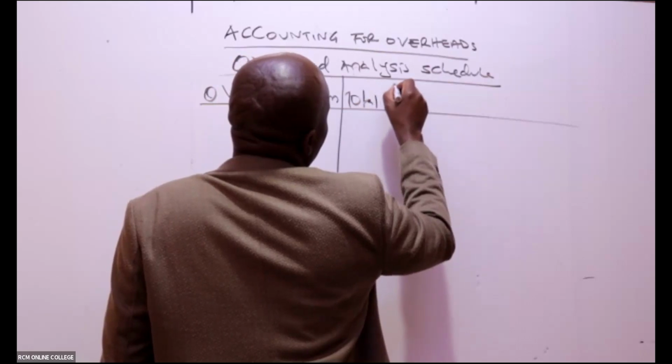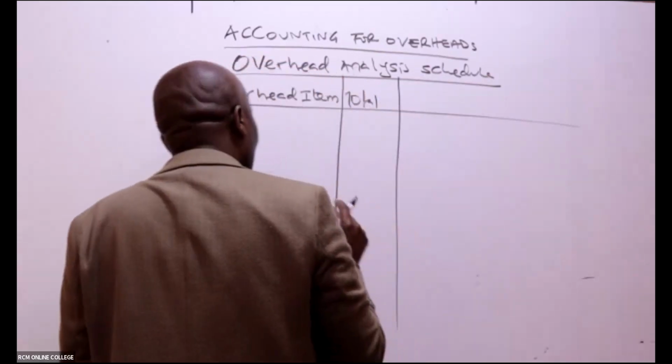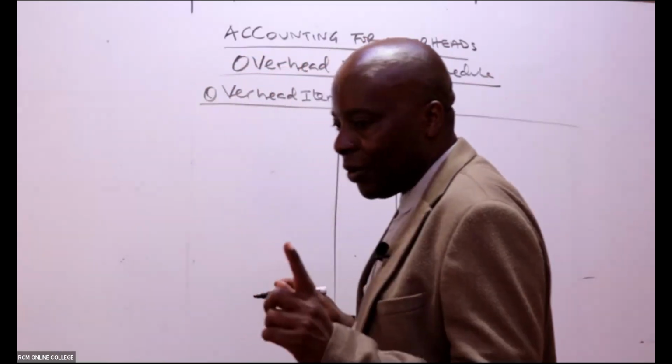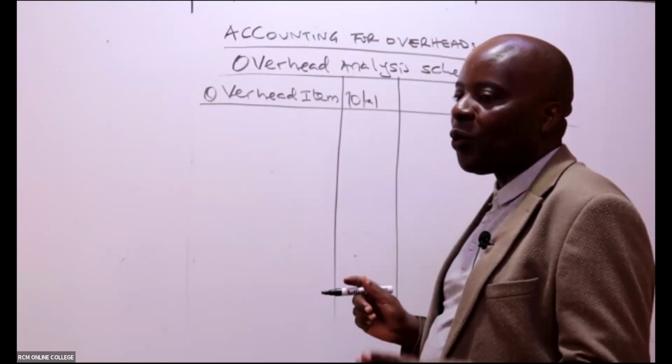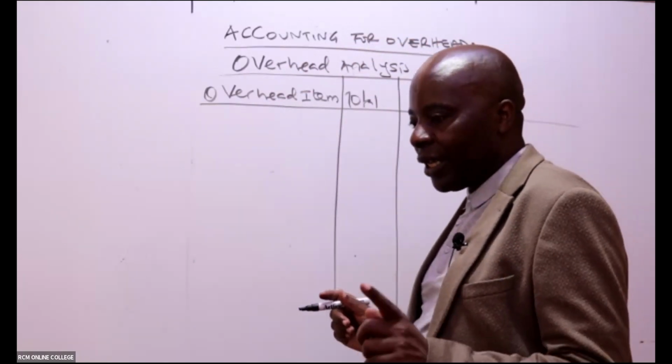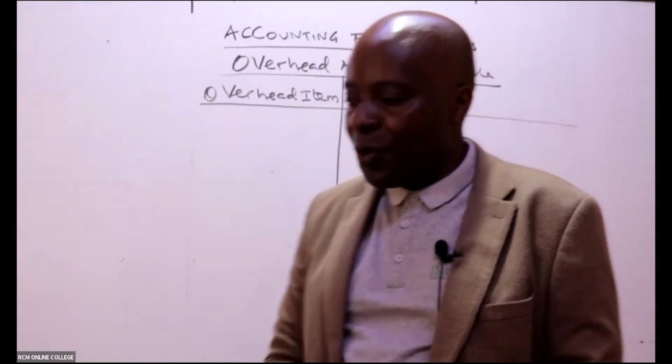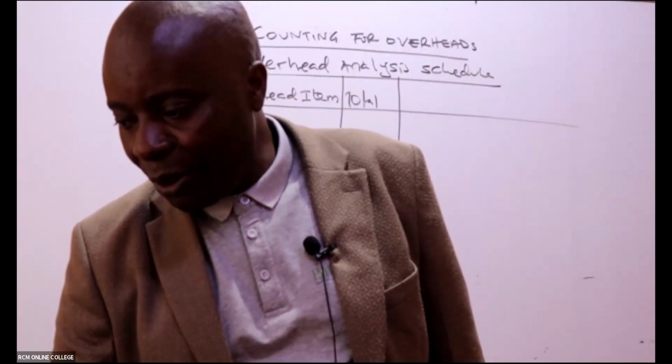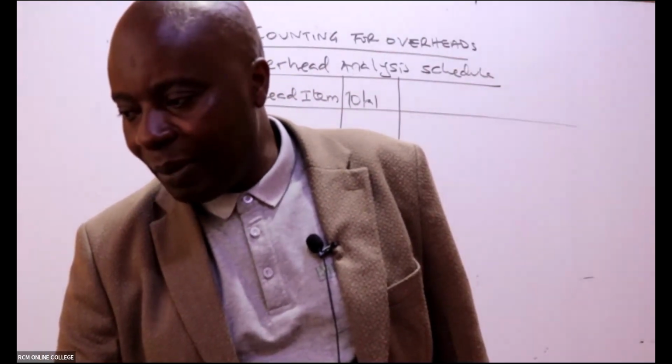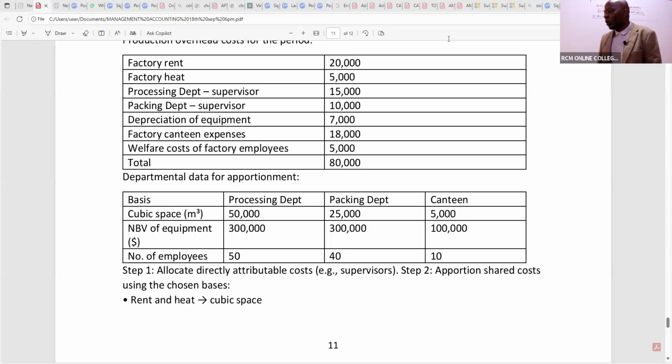This total amount is the one that will be apportioned, using appropriate criteria, to our three departments. Our three departments will be told here. We have what they are calling processing.